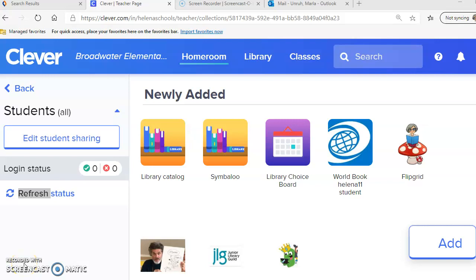Hey everybody, here is my Clever page, Miss Unruh's Clever page. Go there and here are some things for you to try. First of all, you'll notice that I do have the library catalog there, and if you know how to log in with your student number and initials, you too can open an ebook and listen to it.